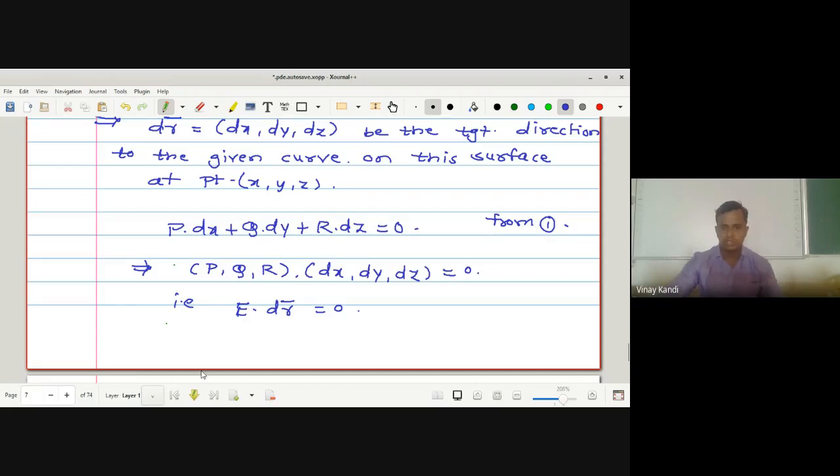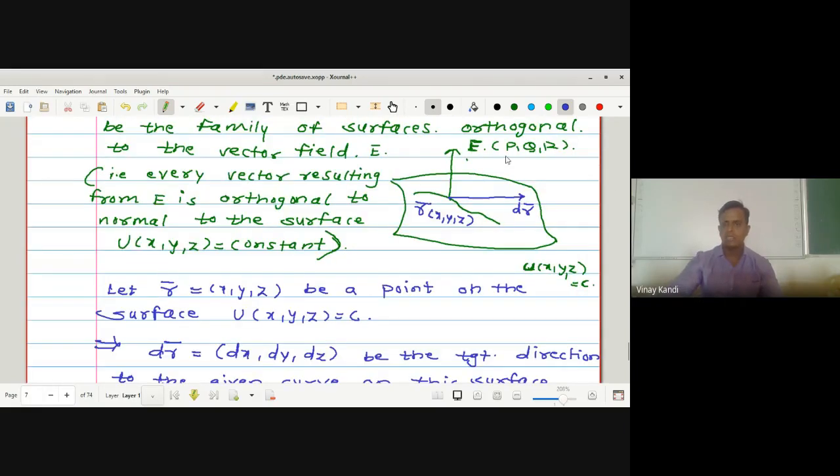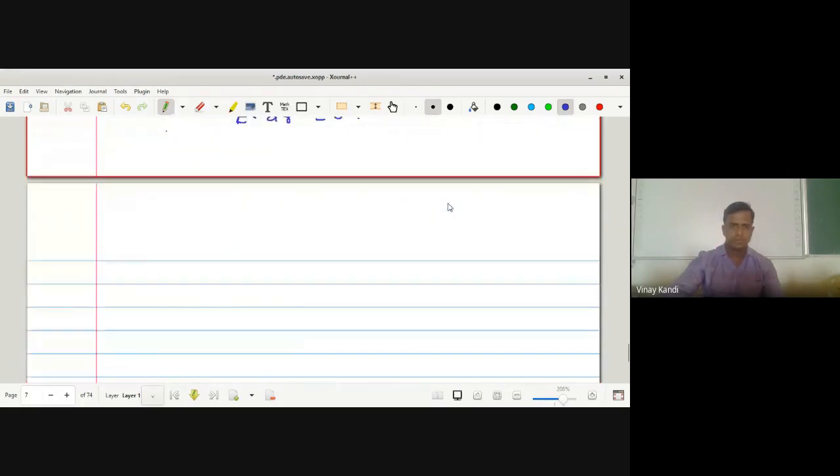Hence E and dr bar are perpendicular to each other.